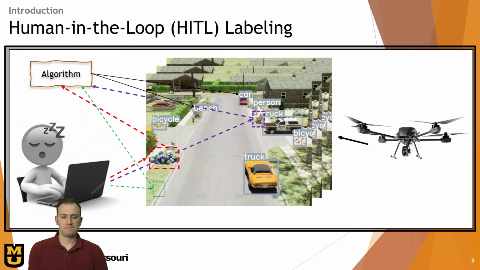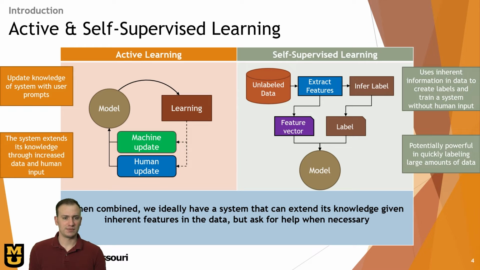Let's also tackle these two concepts, active and self-supervised learning, and how they pertain to this paper. First off, active learning, basically just updating the knowledge of the system given user information. In other words, online learning. Sometimes, as the model is progressing and training, it's learning through machine-updated labels, but sometimes it's also getting input from the human, and that helps it learn faster and more accurately as the training goes along.